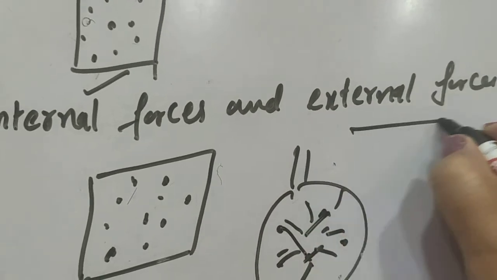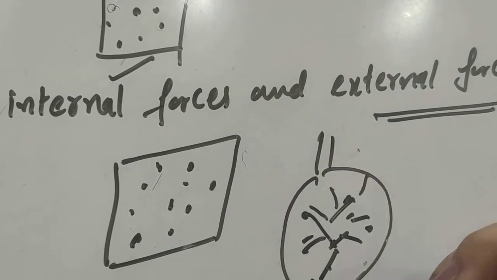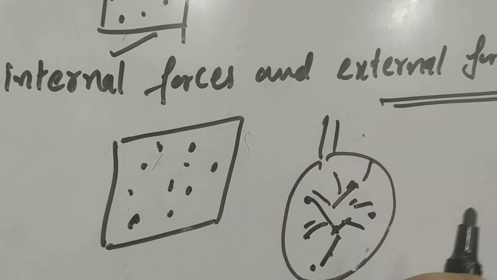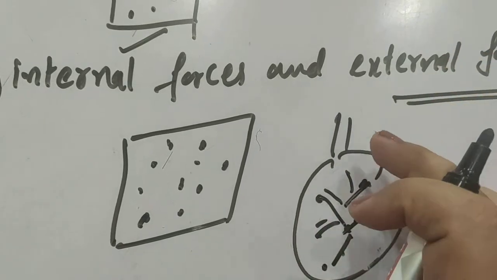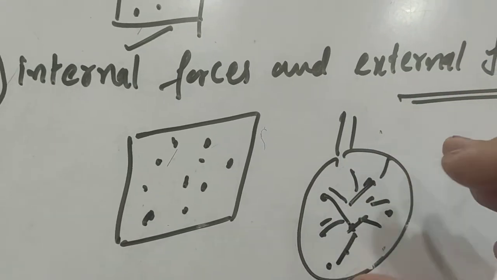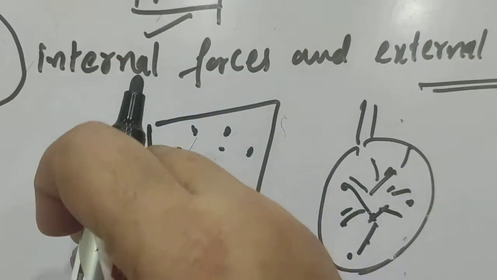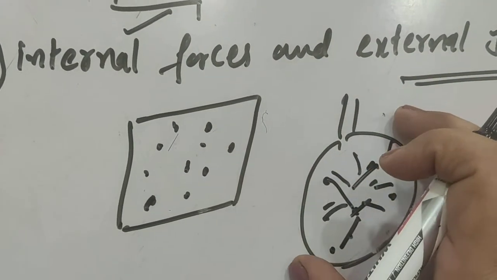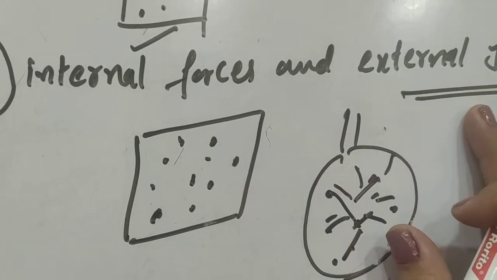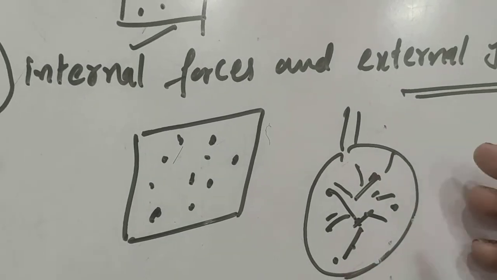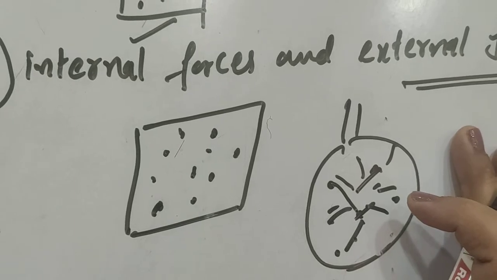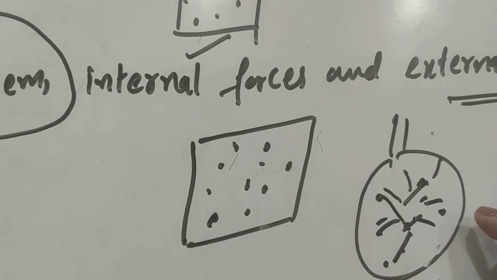And what are external forces? External forces are the forces which are exerted on the system from the outside. Suppose I take this bag and move it from one position to another, it means I have applied a force externally on the system. So that kind of force which brings any change in the state, direction, motion or position of the object is known as an external force, right?